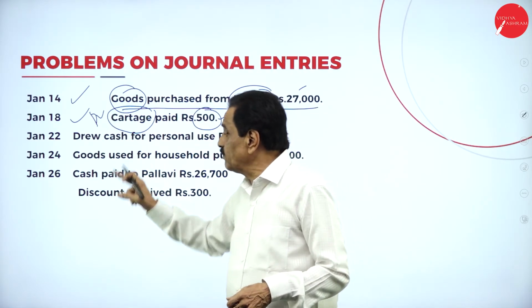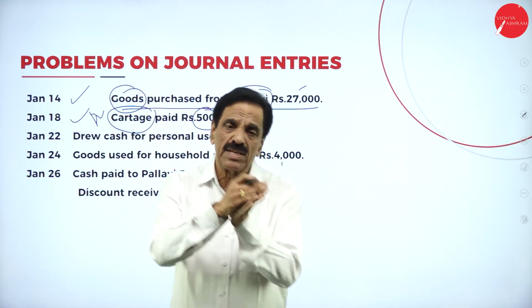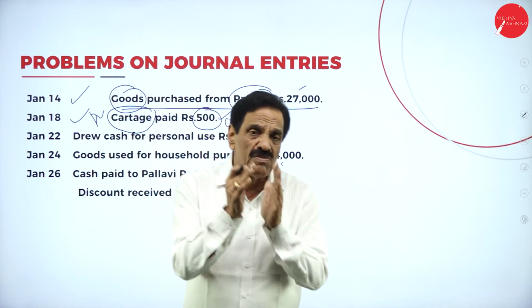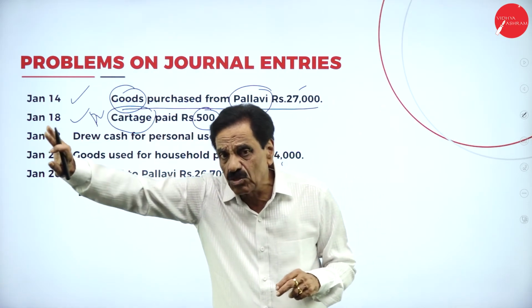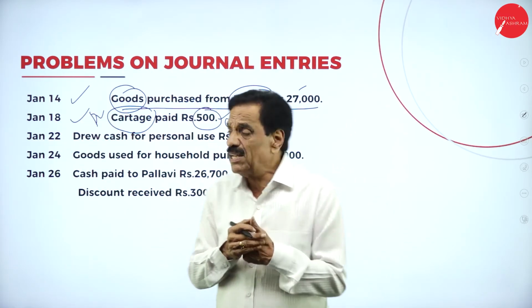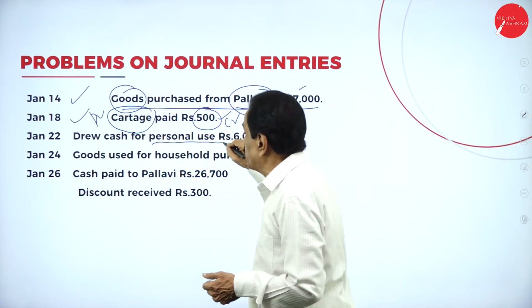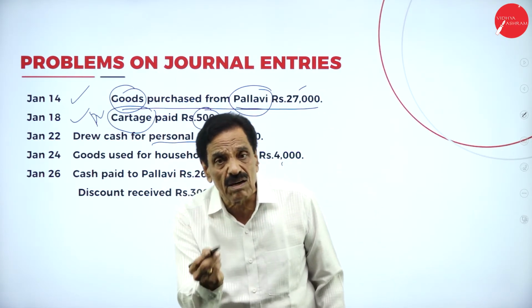What is going out from the firm? Cash is going out. Cash is the real account. Debit what comes in, credit what goes out. We assume that money has been drawn from the business. From the business, cash is going out. We are the receiver. The proprietor is the receiver. Any drawing for personal use, we say, due cash for person. Anything for personal use is called drawing.